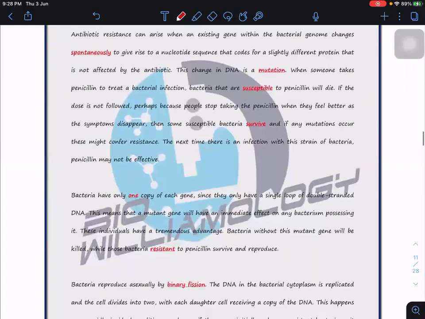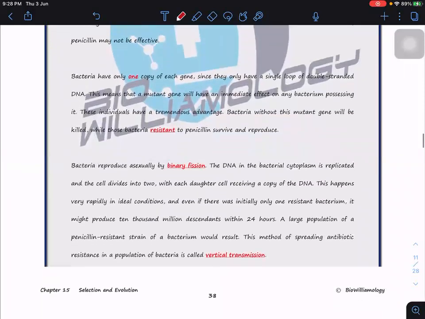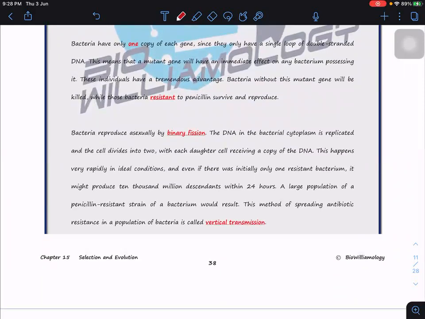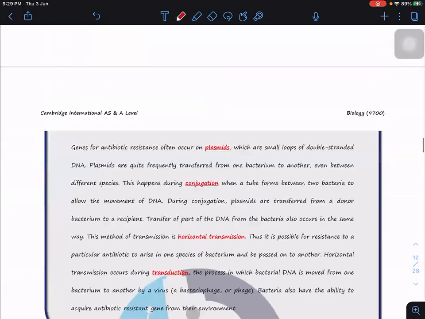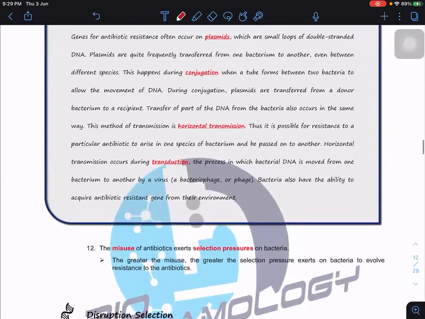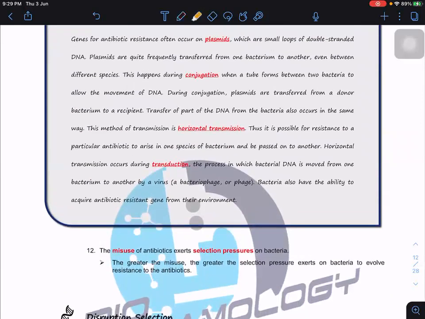So this is a form of evolution. Now, why do I say evolution? Because initially the bacteria cannot adapt to the environment with the antibiotics, but now with the antibiotics they can, because they have the antibiotic resistant allele. So we will say that the misuse of the antibiotic exerts selection pressure on the bacteria. The greater the misuse, the greater the selection pressure. Therefore, bacteria tend to evolve resistance to the antibiotics.